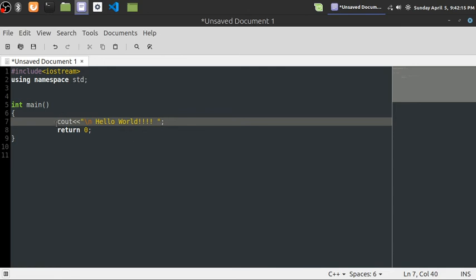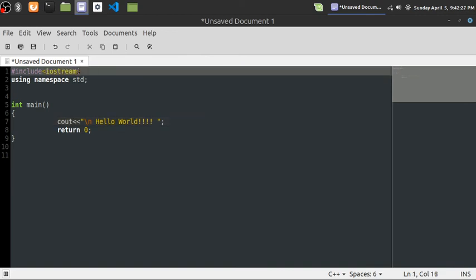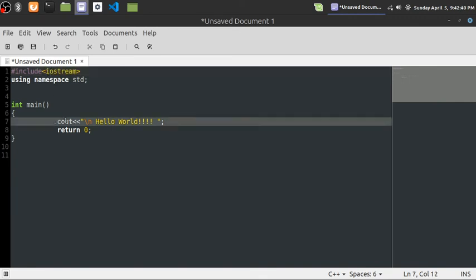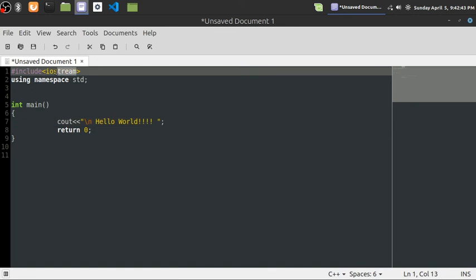For this function, we use this library. I want to say that iostream is a library which is used for input and output functions. This is an output function, so we are using it. And this hashtag include says to include the iostream file. So that's it, the program.